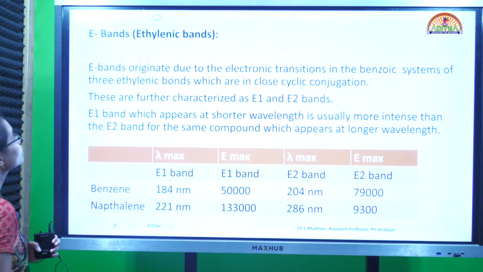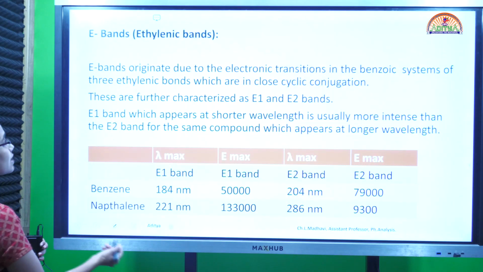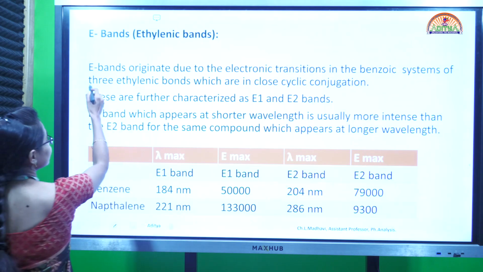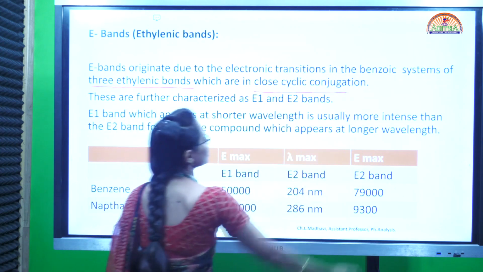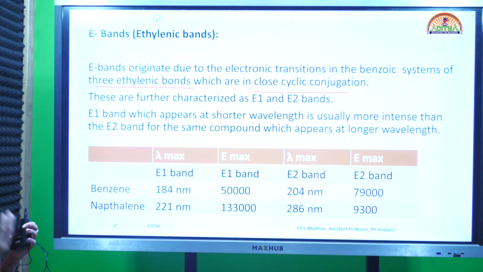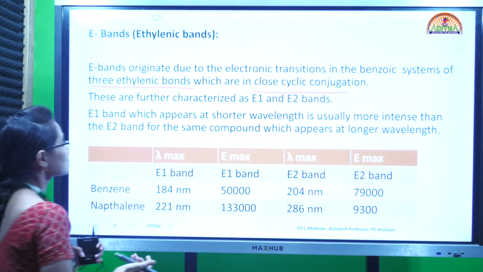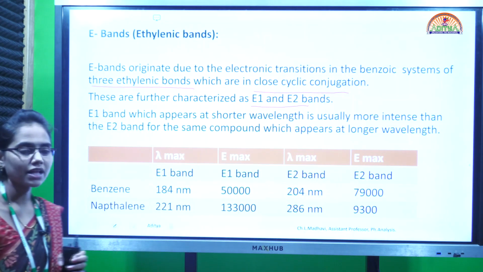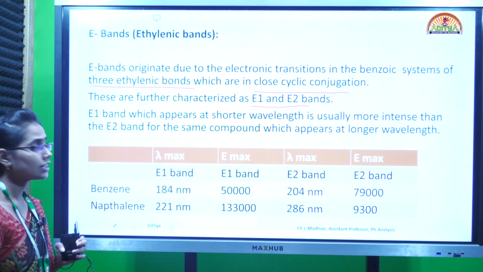The last one we have is E bands. E bands means ethylenic bands. Here E bands originate due to electronic transitions in benzenoid systems of three ethylenic bonds, and that too which are in closed cyclic conjugation. You should have a benzenoid ring system with three ethylenic bonds, and also it should be a closed cycle conjugation. These are further characterized into E1 band and E2 band. Ethylenic bands are further classified into ethylenic band 1 and ethylenic band 2.